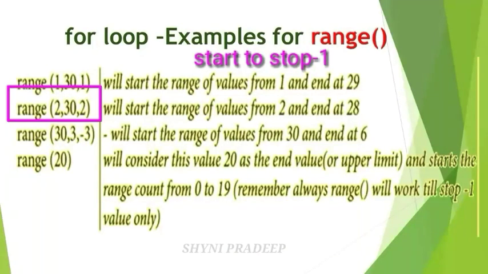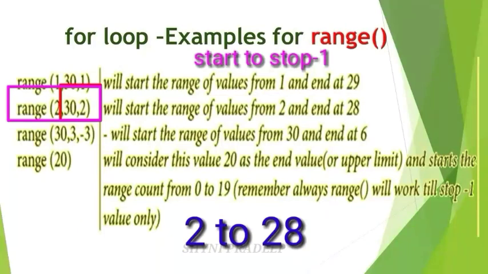Next, see range with start 2, stop 30, step 2. How will you generate the list of values here? This is the starting value, so write 2. The stop value is 30, but the difference is 2, so 30 minus 2 is 28. So you have to generate the list of values from 2 to 28 with a difference of 2.